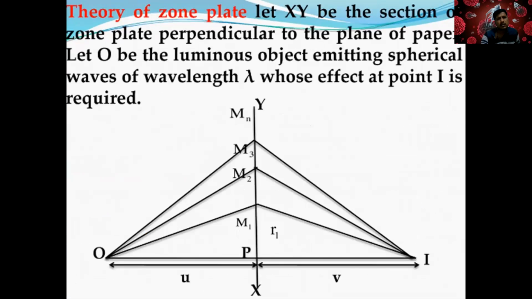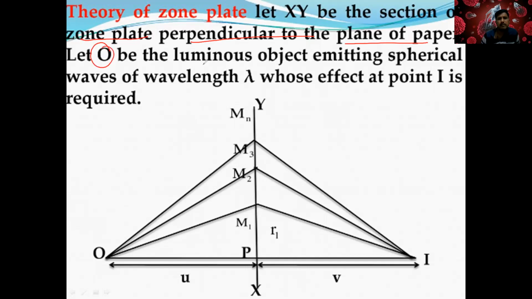So what is the theory? Here, what you're going to do is simple. This is the diagram you draw when you want to write about this. The zone plate is perpendicular to the plane of paper. So this is the paper and it is perpendicular.